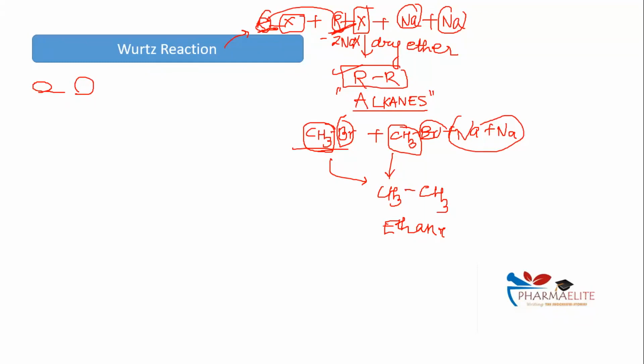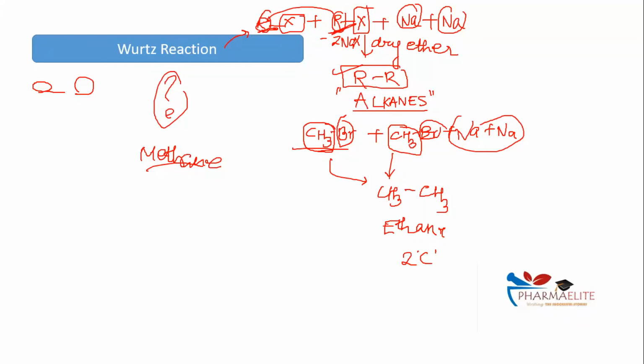Secondly, Shweta, good trying Rohit, मीथेन कभी भी बन ही नहीं सकता है. मीथेन मतलब कितना कार्बन? Meth means one carbon, right? Methane can never be formed in Wurtz reaction. Wurtz reaction में minimum 2 कार्बन वाला अल्केन बनता है. Methane is an alkane which has only one carbon. So can I ever prepare methane via Wurtz reaction? The answer is big no.